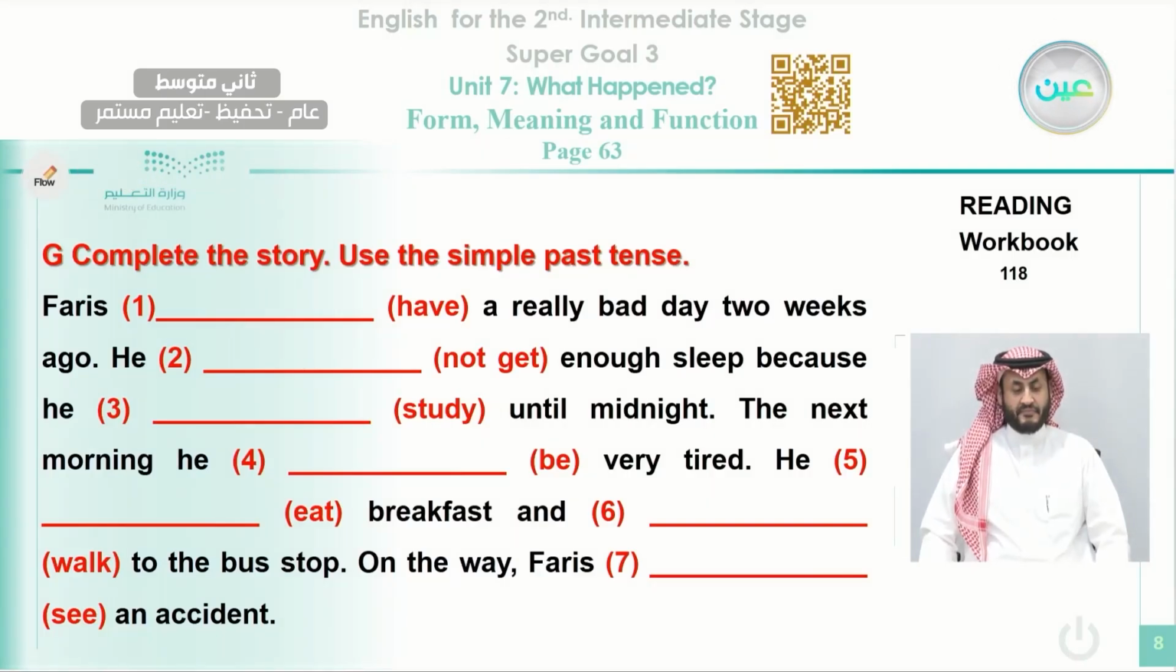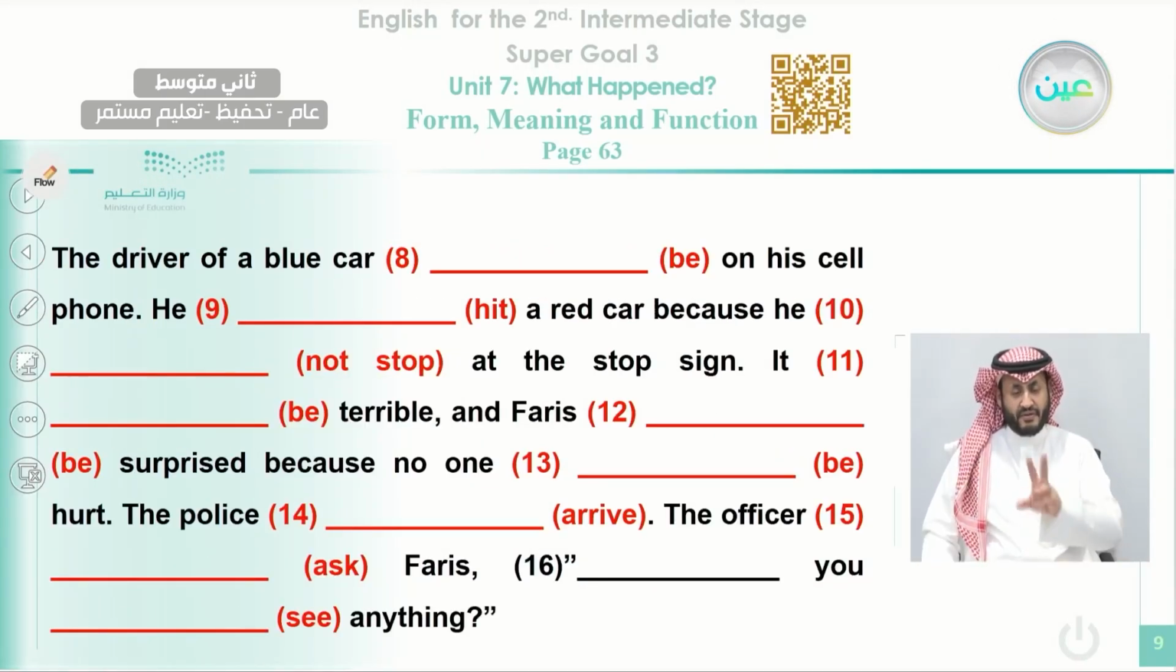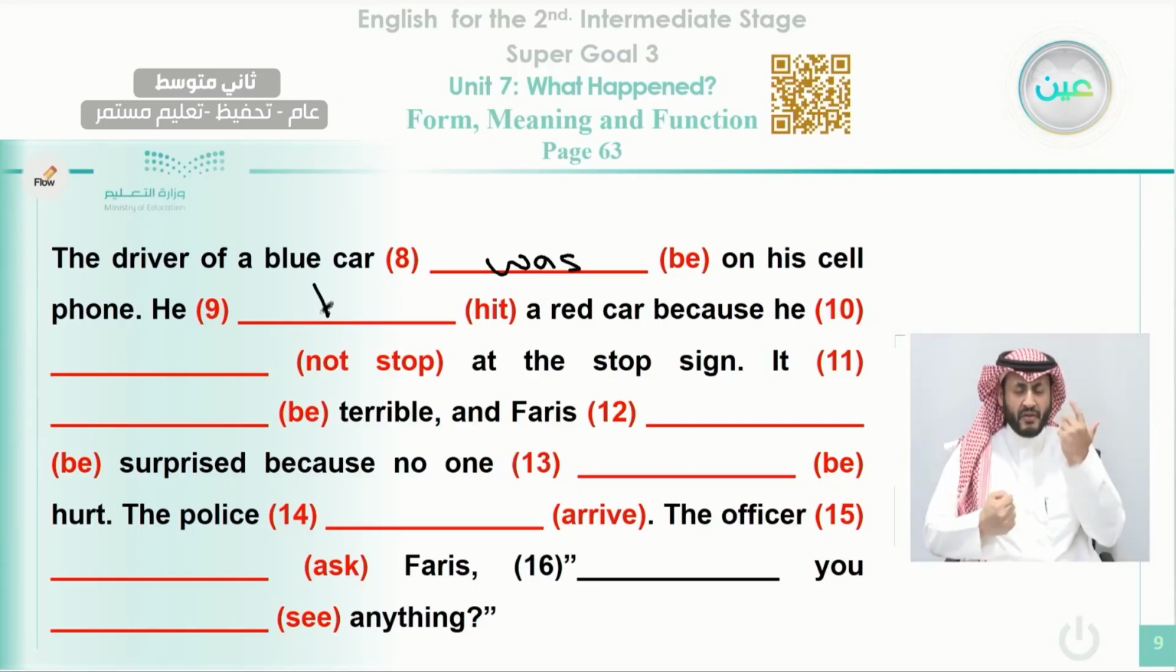Now, the next paragraph is like this. The driver of a blue car, we can write the past form of the verb be, is was, because we're talking about a singular, was on his cell phone. The past of hit is the same. It is an irregular verb. So we write it as it is. Hit a red car because he did not stop.